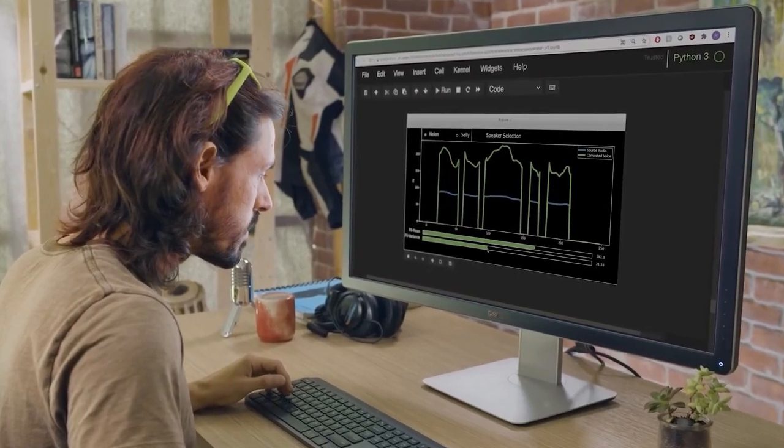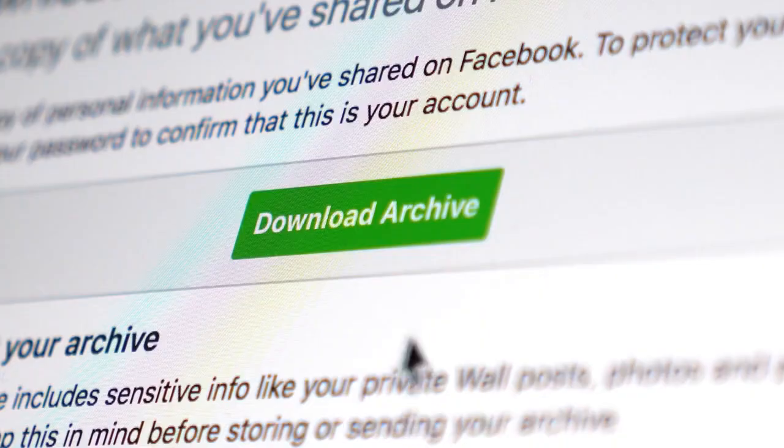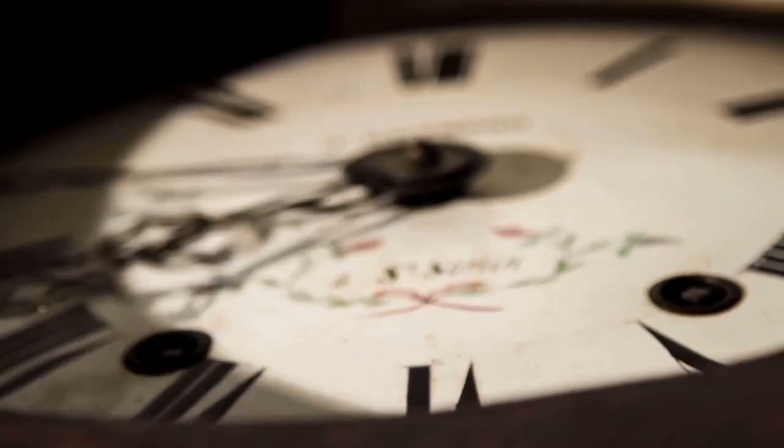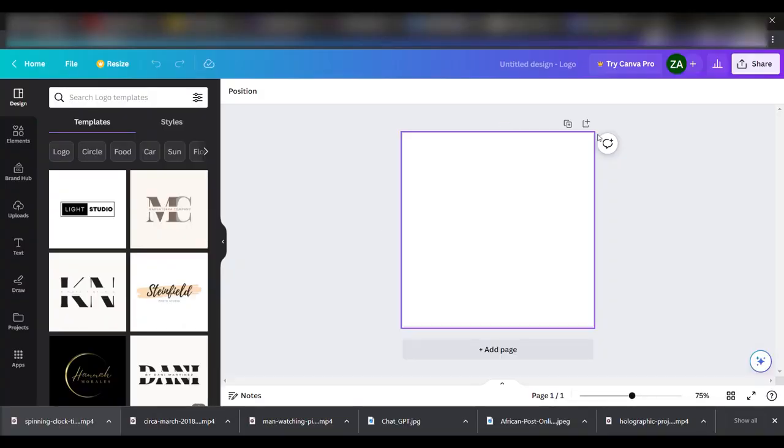Then 11 Labs begins its work, weaving its audio alchemy. And when it's done, the audio emerges from the depths, ready to serenade our viewers. We give it a listen, and if it pleases our ears, we hit that download button. Now the time has come for the most thrilling part of our YouTube automation journey. Now we head back to Canva.